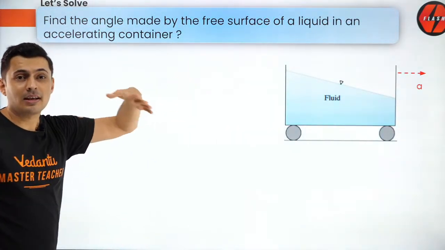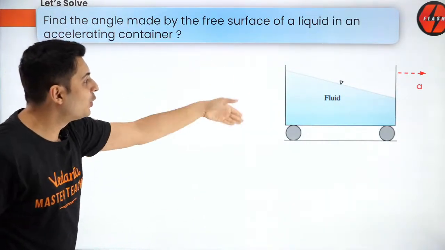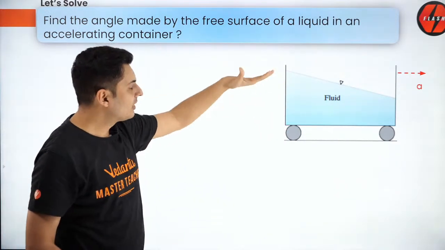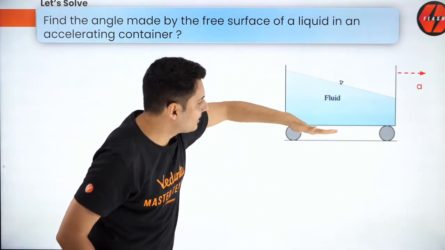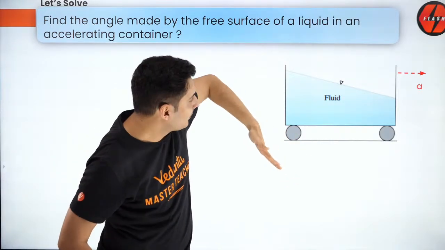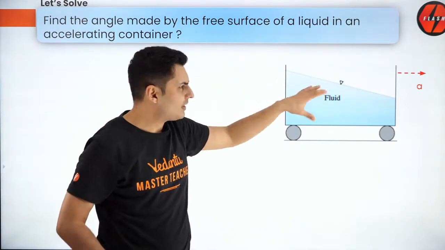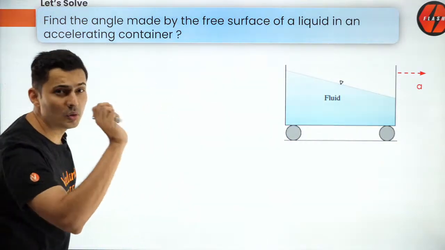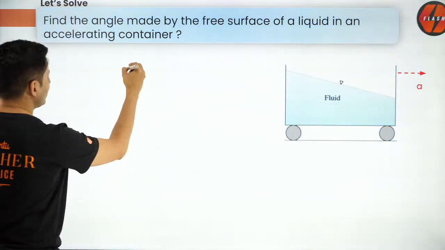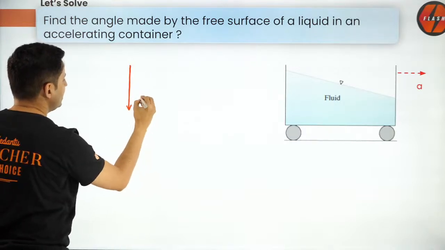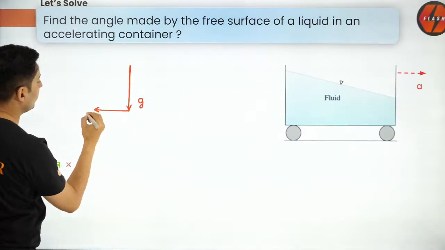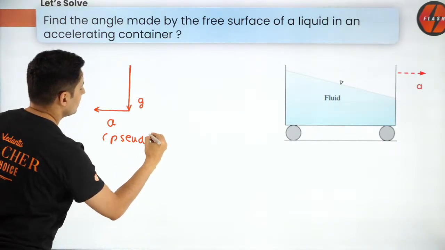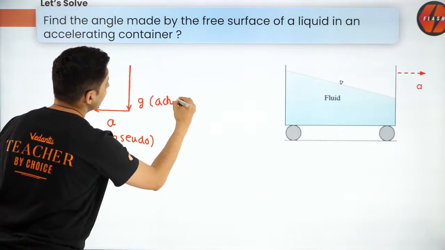Now, this concept can also be used for moving fluids. A container in which there is a fluid, and because the container accelerates, you will see the angle at which the surface is slightly inclined. And guess what? You can solve the problem using the concept of effective gravity. The actual gravity, G, was down, but the pseudo gravity was backwards. This is because of the pseudo force. This is the actual gravity.